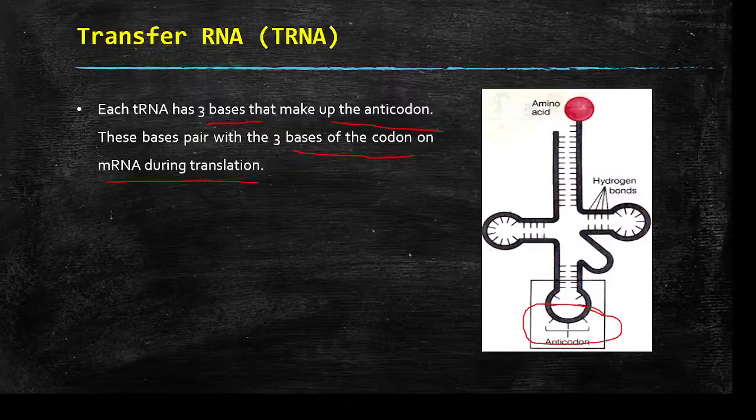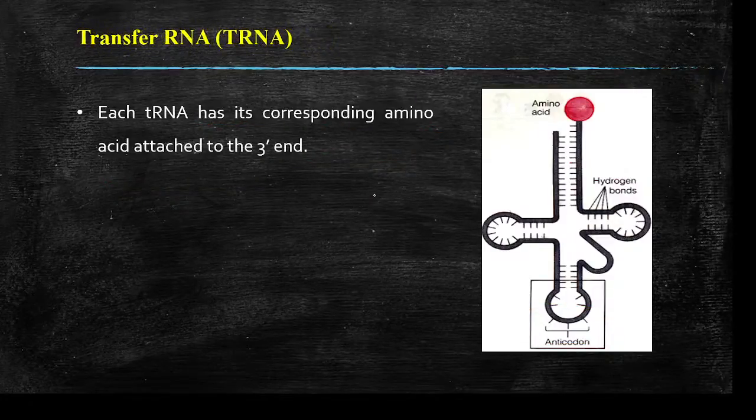So when they pair with the codons on the mRNA, what happens? They take out the information like what amino acid has to be transferred to the ribosome. Okay. So the next thing is each tRNA has its corresponding amino acid attached to the 3' end of its chain RNA structure. Okay.